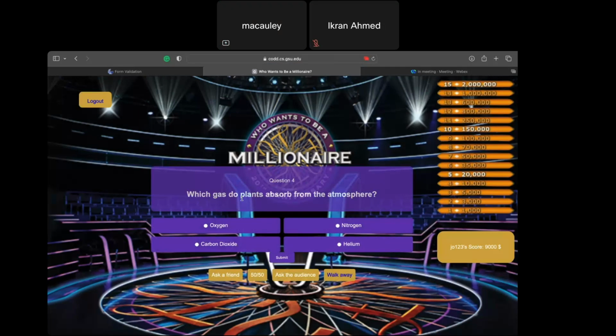Fourth question, which gas do plants absorb from the atmosphere, which is carbon dioxide. Submit. Our money keeps going up. Question 5, what is the smallest prime number? My partner can help me with this one.